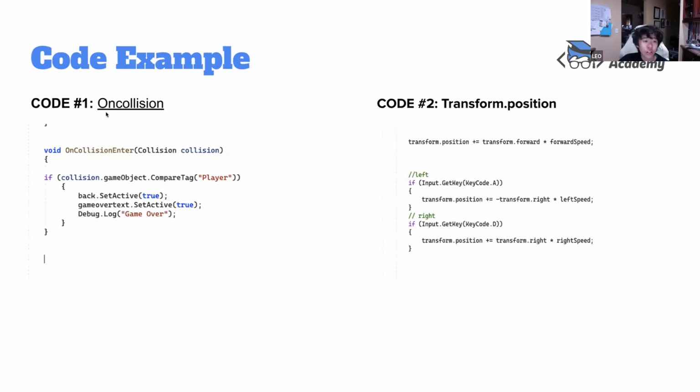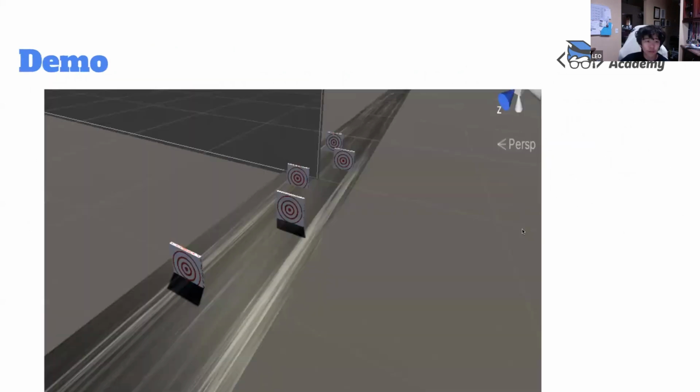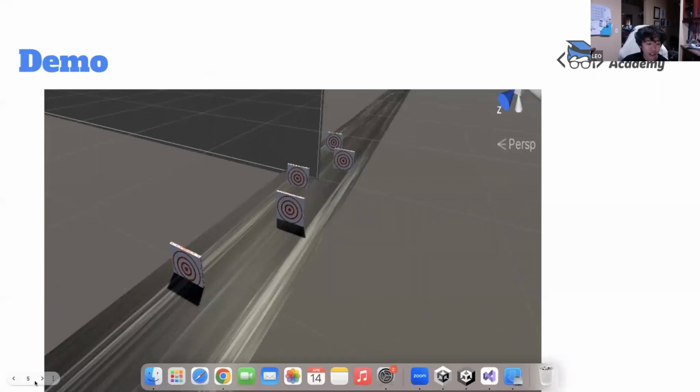OnCollision was the code I just talked about, and this is a code example of it. And this is transform position. This code moves your asset, the code you put on your asset. As you see at the beginning, it says if Input.GetKey KeyCode.A, if you press A, it moves left. If you press D, it moves right. That's basically it.